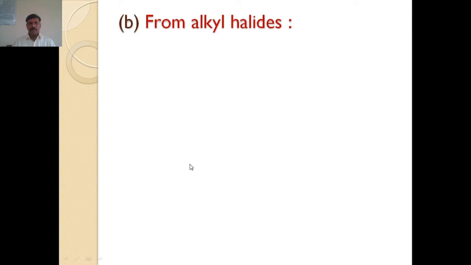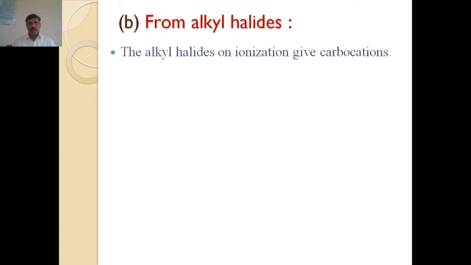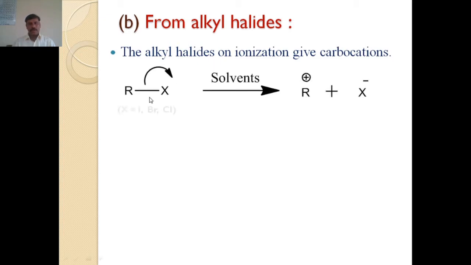Second method, generation of carbocation from alkyl halide. We know that when an alkyl halide undergoes ionization, the carbocation gets formed. Suppose X is iodine, bromine or chlorine. When rupture of that bond takes place, that halogen X is more electronegative as compared to the alkyl group.